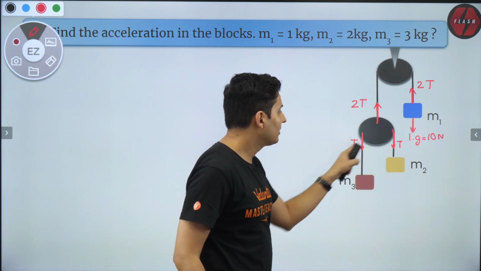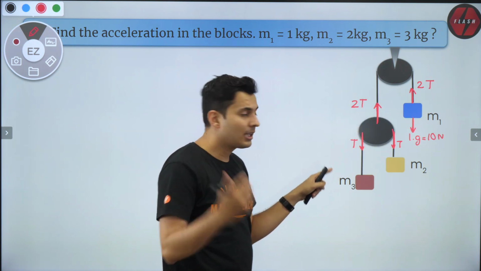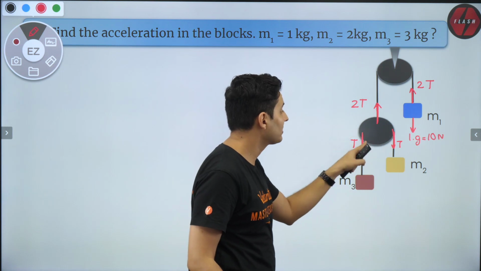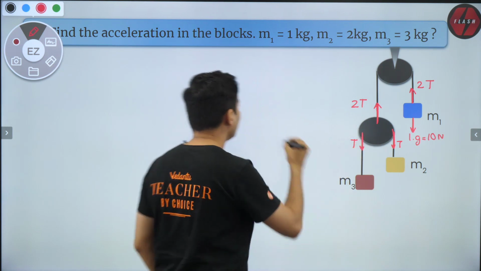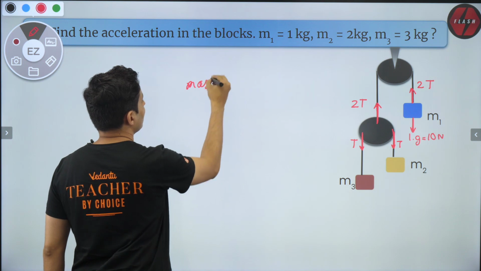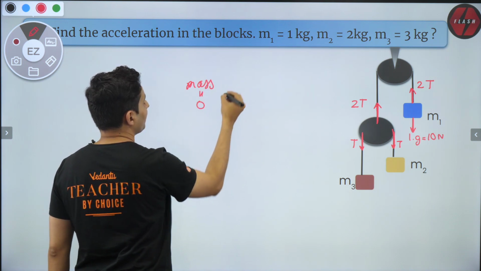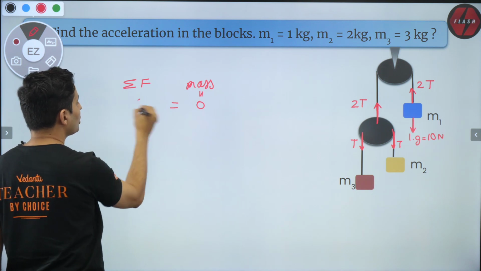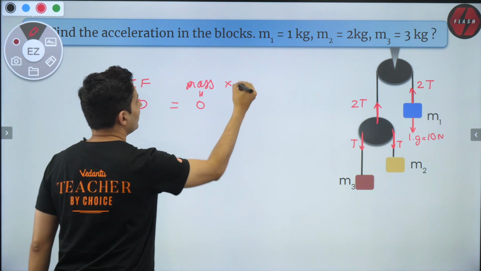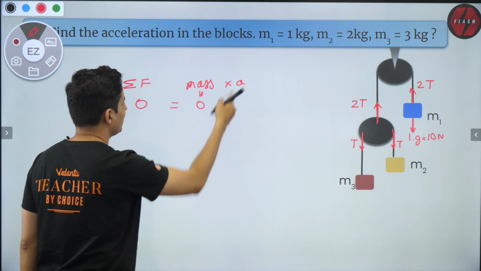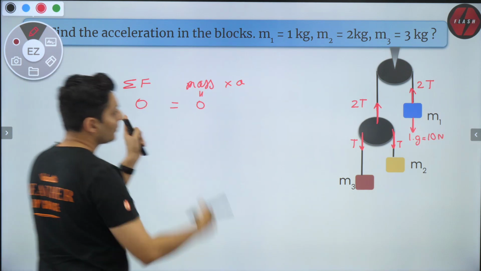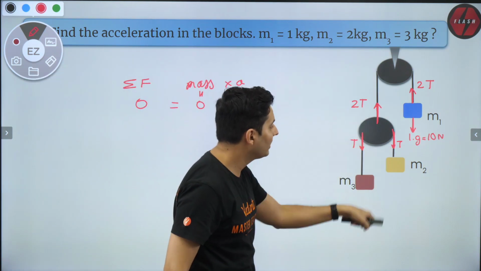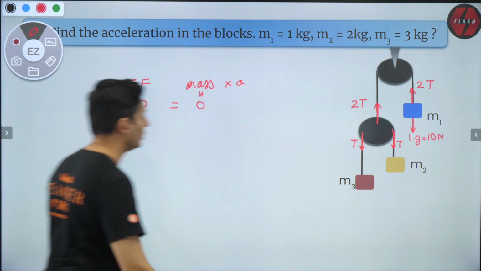And why is this T and T and this is 2T? Think about it. This pulley is light, massless. So if mass is 0, the net force acting on it should also be 0, because mass into acceleration does not matter once mass is 0. Force should be 0. So these two together should cancel out the 2T force.